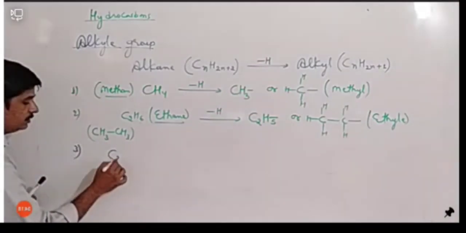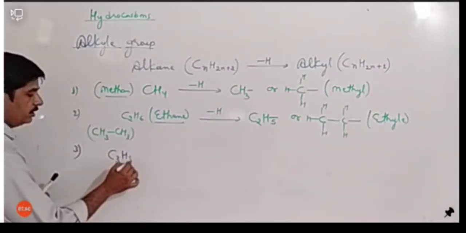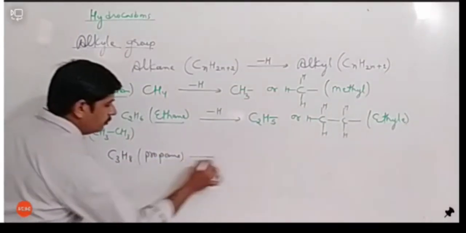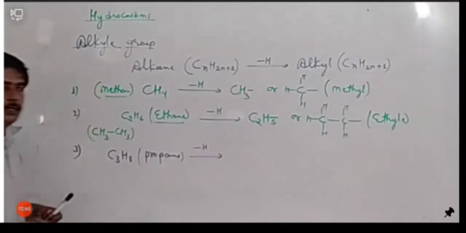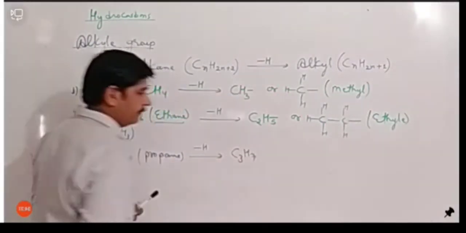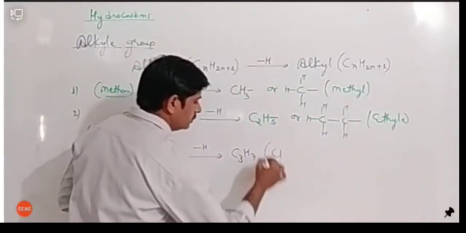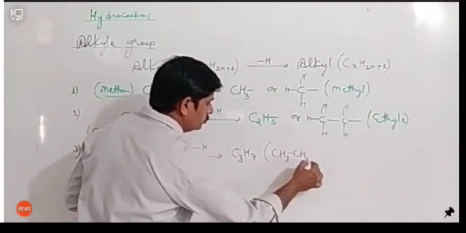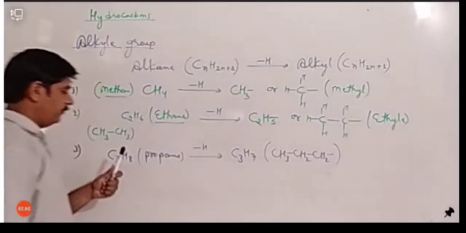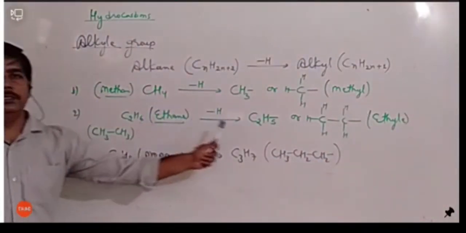Similarly, we can write other examples like number 3. If we have C3H8, it is propane. And if I remove one hydrogen from propane, then it will become C3H7, or it can be written as CH3, CH2, CH2 and one free valency. If it is propane, it is called propyl.